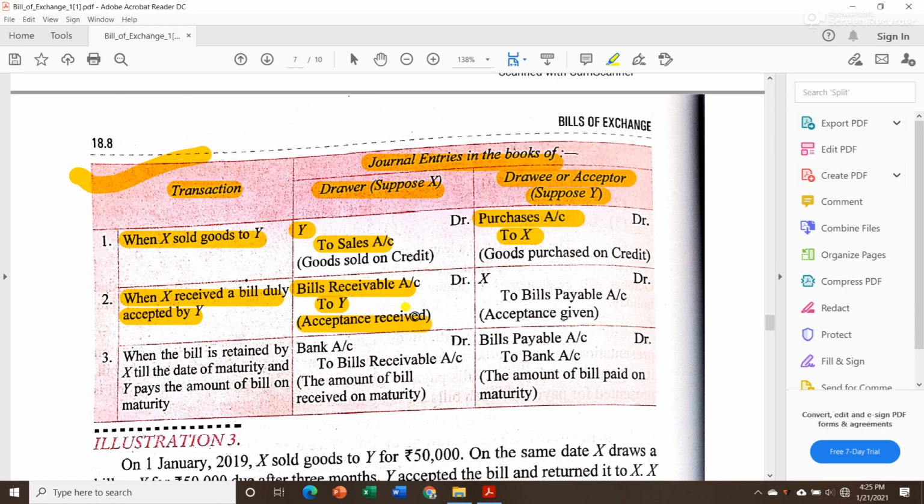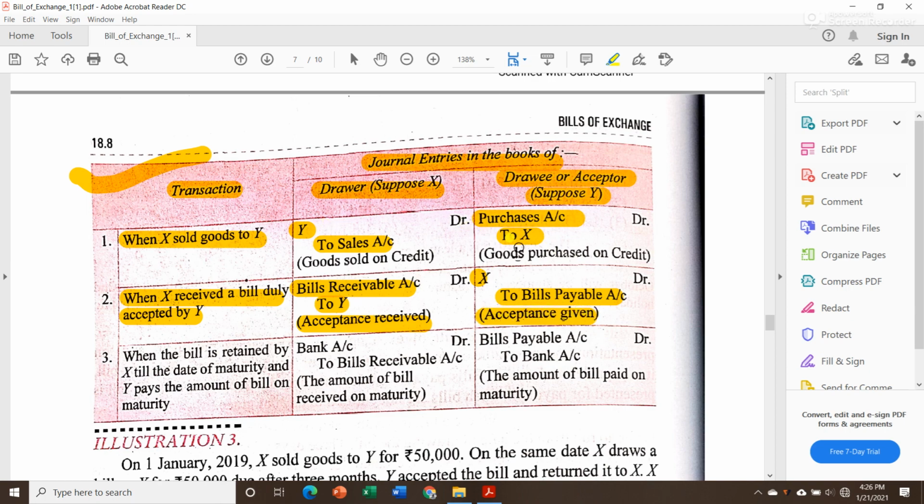Now think from Mr. Y's point of view. He is the one who sent that acceptance, so for him that bill is bills payable. It is a liability, so it is going out from his business, so that will be credited. And who is the receiver of that bill? It is none other than our Mr. X. So debit the receiver, that's why we debited X. And since the bill is going out from the business, we credited bills payable account. And in narration we have to write acceptance given.